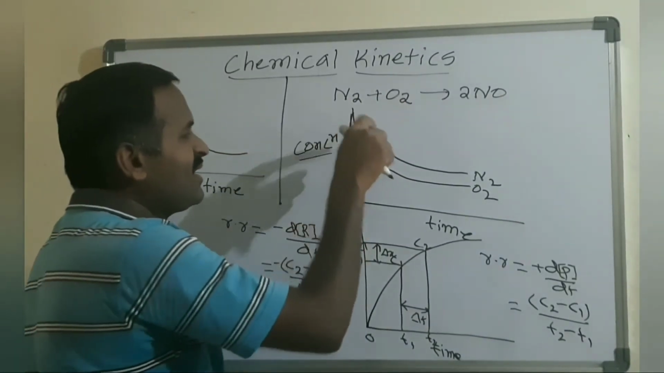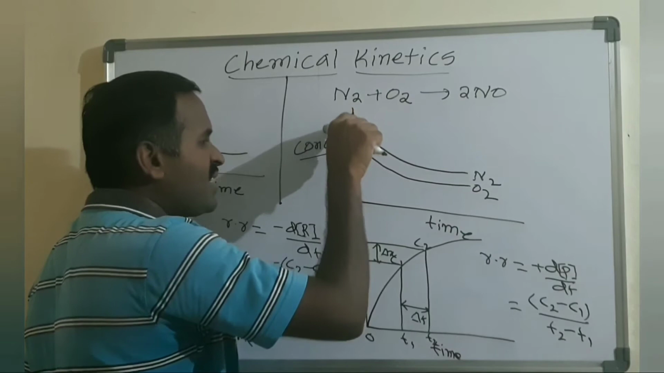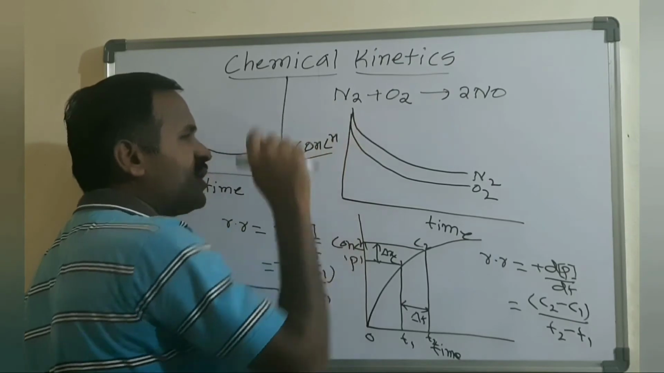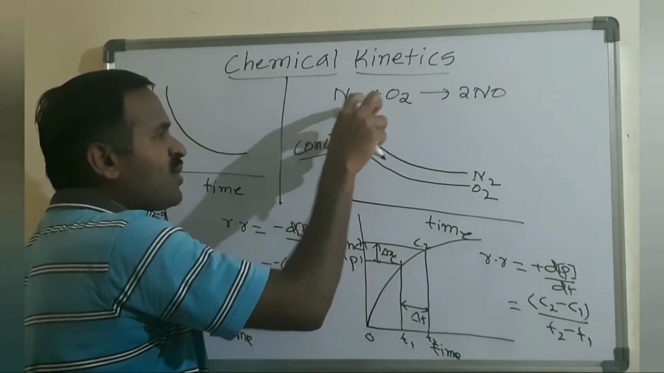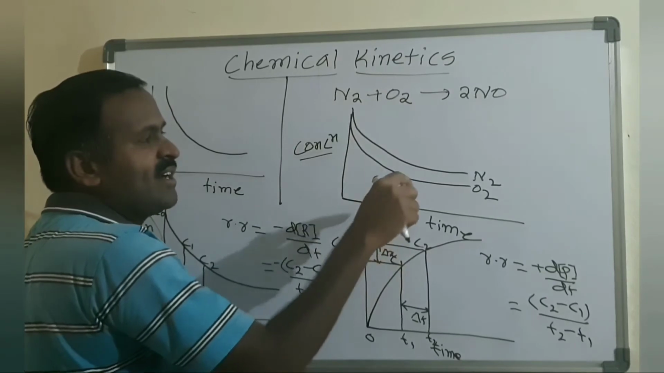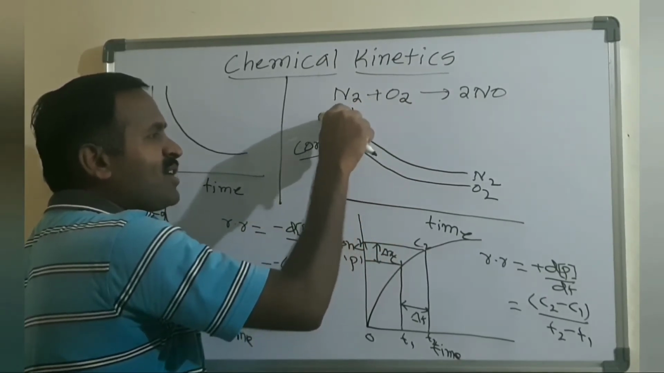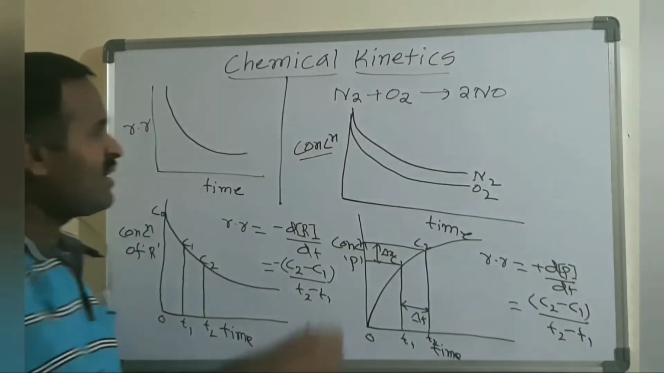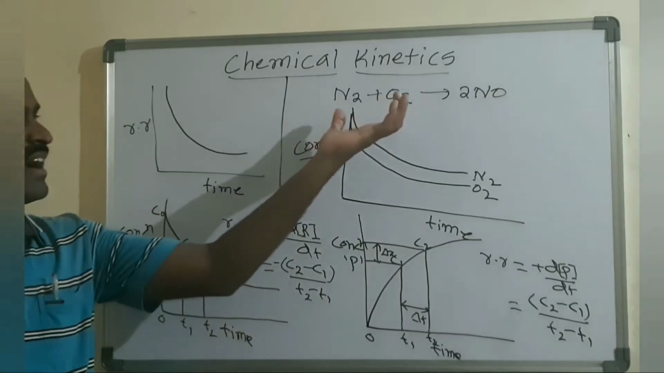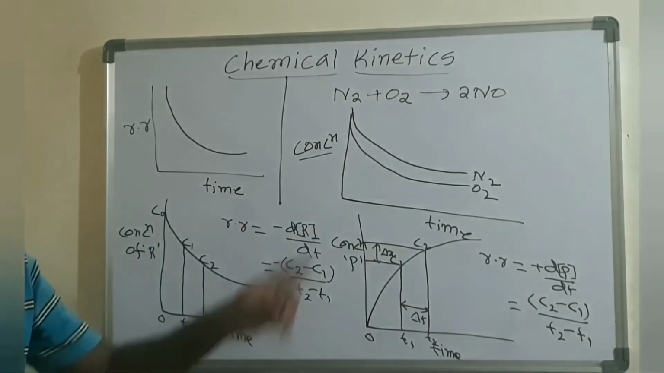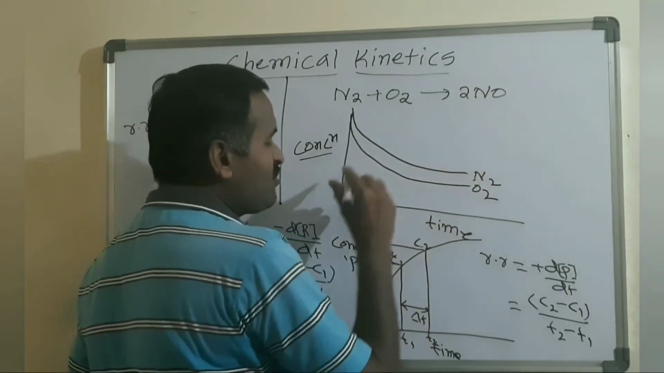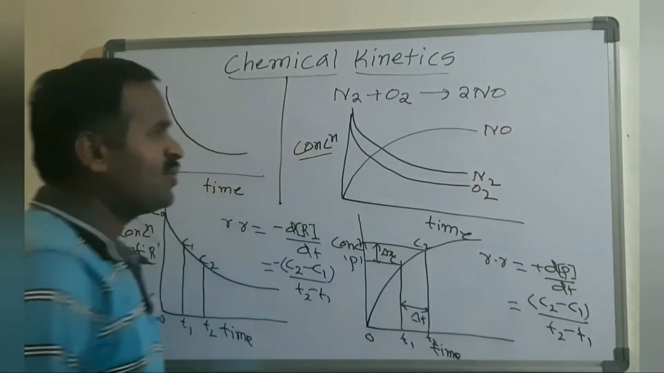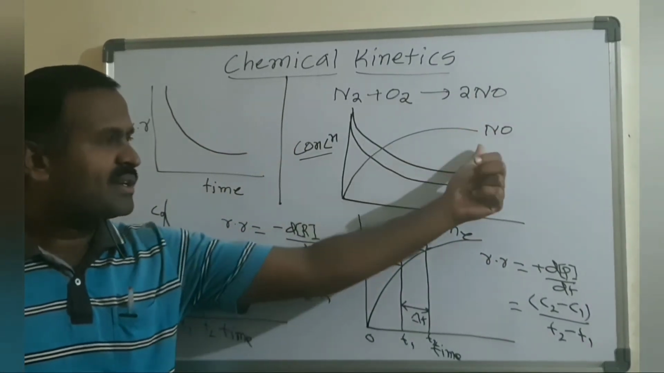Suppose N2 has the higher concentration, you can start from here. If O2 has the higher concentration, you can take O2 up. Depending upon whether you are taking 2 molar, 3 molar, 5 molar or 10 molar. So if you take nitrogen as 10 molar and this as 5 molar, you can start like this. I draw the nitrogen graph first, then oxygen below, depending on the molar concentration of N2 and O2. Whereas in the case of NO, initially it is 0 and it goes up like this. This is the graph for NO, the only product.